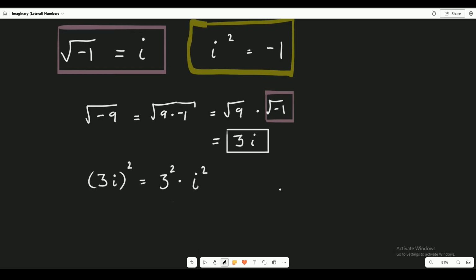When you're multiplying, the exponent does distribute. Only when you're multiplying though. When you're adding, it does not. So now, what's 3 to the power of 2 equal to? That's 9. And what's I squared? Right here in the yellow box, we have it as negative 1. Which means that we get negative 9. Voila. We did it. Let's do another example.